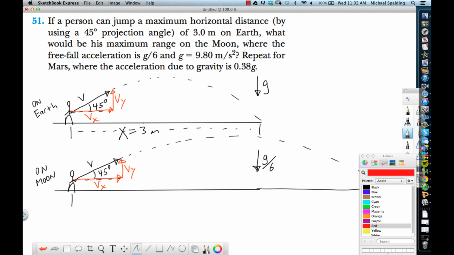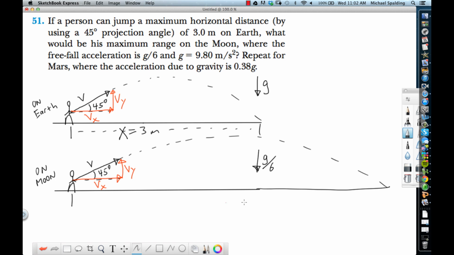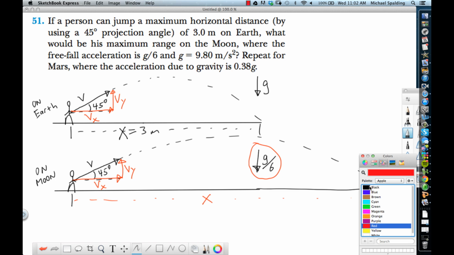The fact that he goes farther horizontally, this x right here, the x on the moon is going to be greater than the x on the Earth. What's the reason for that? It has to do with gravity. And then what does gravity cause to be different?